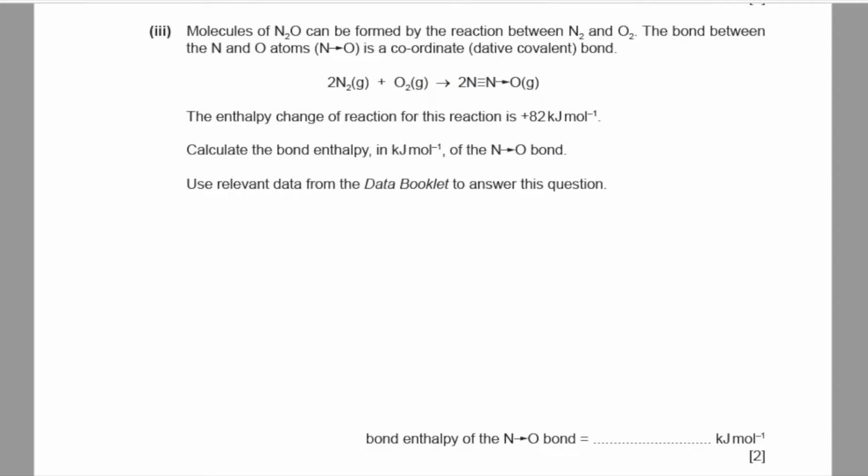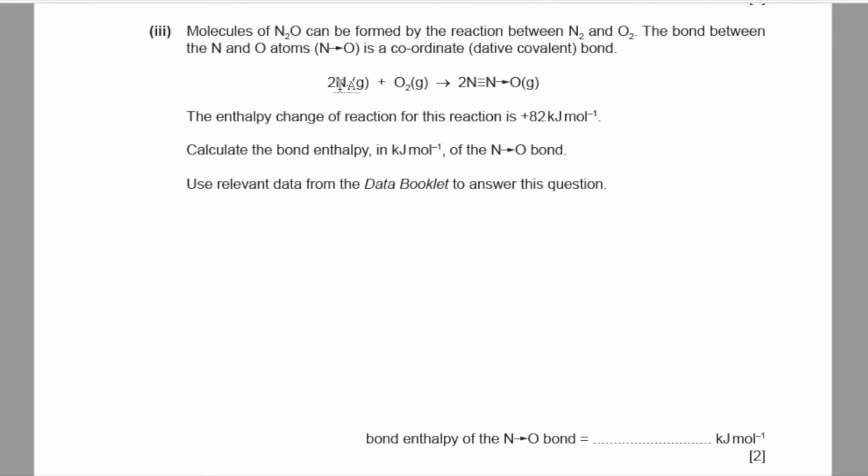Part 3, molecules of N2O can be formed by the reaction between nitrogen and oxygen. The bond between the N and O atoms is a coordinate bond or a dative covalent bond. The enthalpy change of reaction for this reaction is positive 82 kilojoules per mole. Calculate the bond enthalpy in kilojoules per mole of the N2O dative covalent bond. Use relevant data from the data booklet to answer this question.